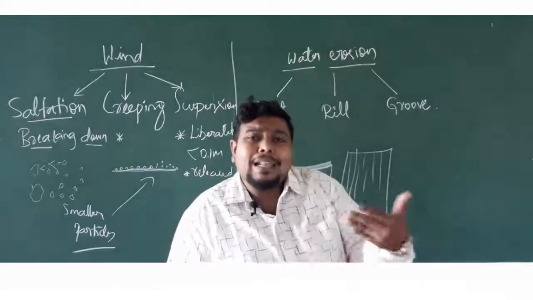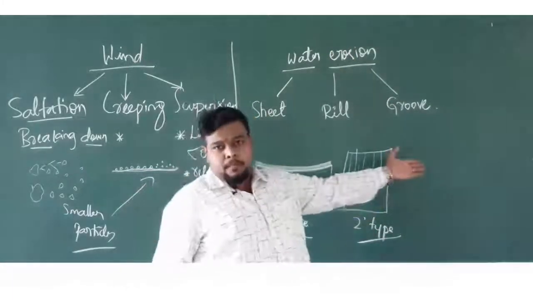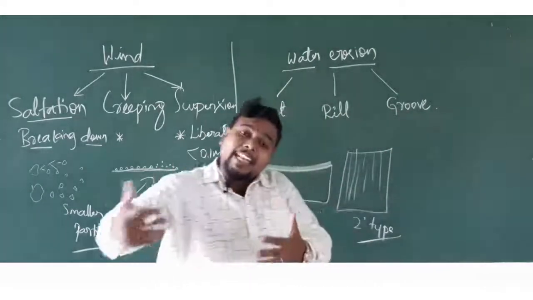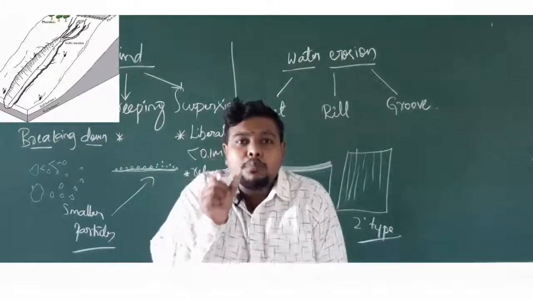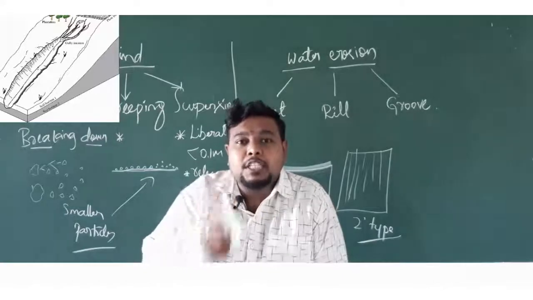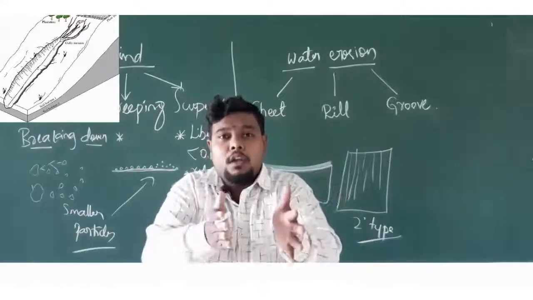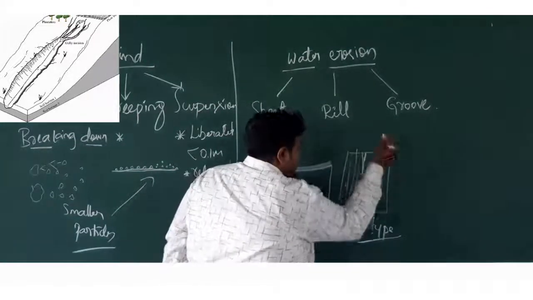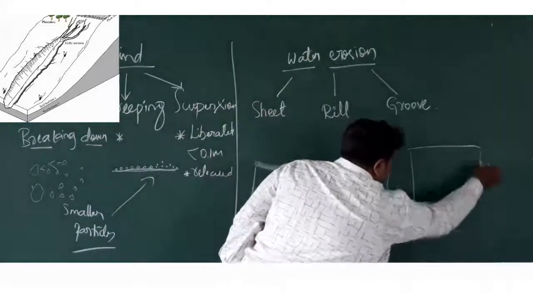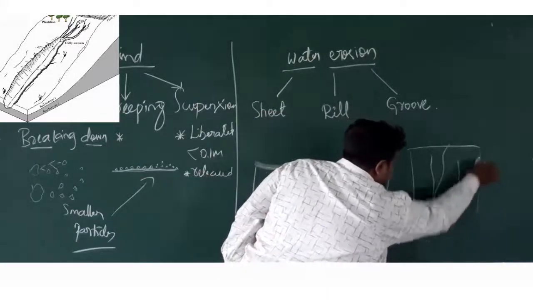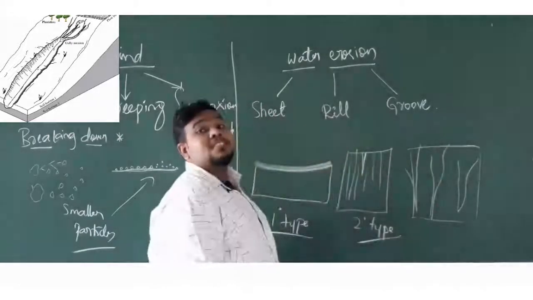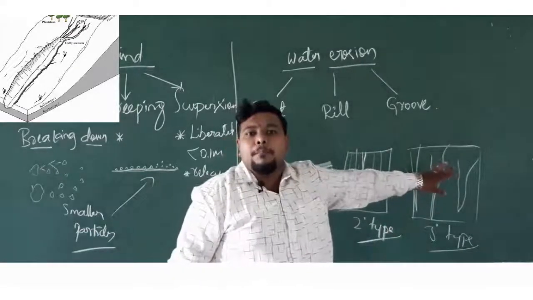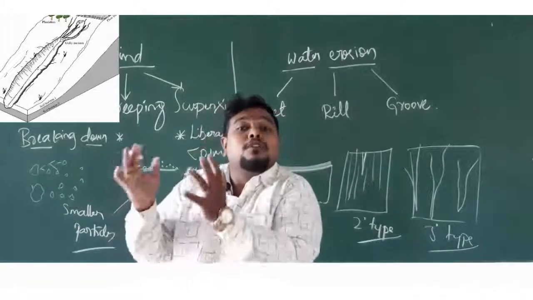And when we move to the last type, that can be called groove erosion. Okay, groove erosion is similar to that of your rill erosion, but it is in a greater manner here. If you are having a smaller pipe and it is leading to a finger-like projection, if the amount of water there is more, it forms a huge groove itself. Imagine, see in this land, this is your rill, means in an area it will be like this, cracks, huge cracks will be formed here, that can be called as what? Grooves here. That can be called as what? Tertiary type. This one is more harmful because this is taking away a large amount of soil particles here.